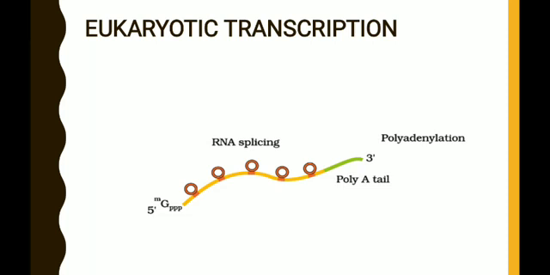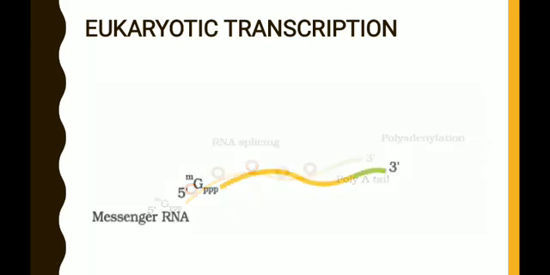So capping, splicing and tailing, these are the three important post-transcriptional changes or processing. The processing results in the production of mRNA. So this is regarding the eukaryotic transcription.